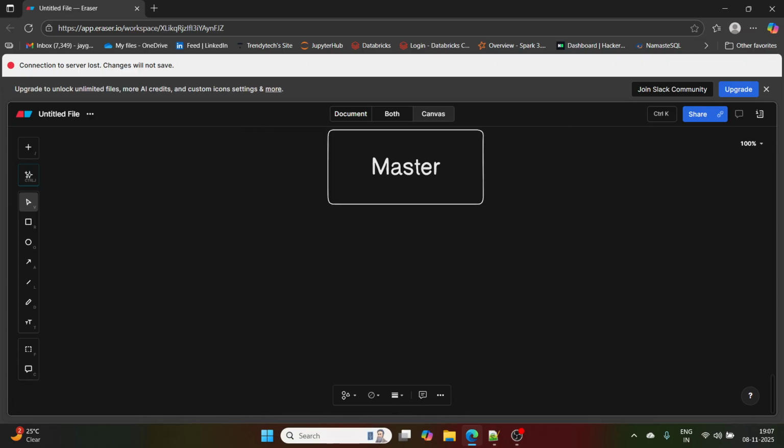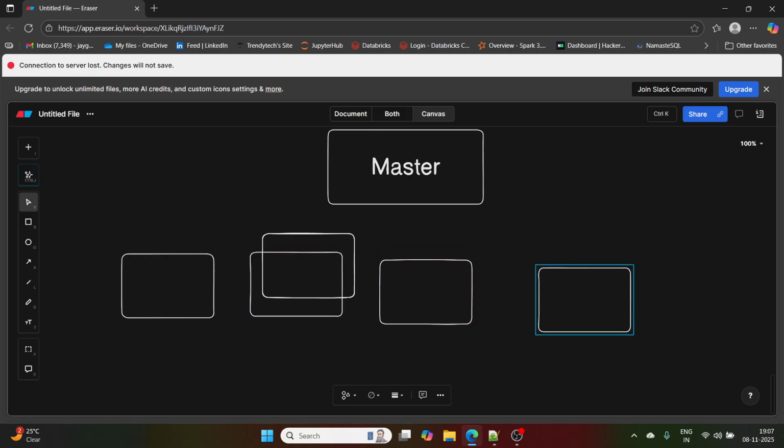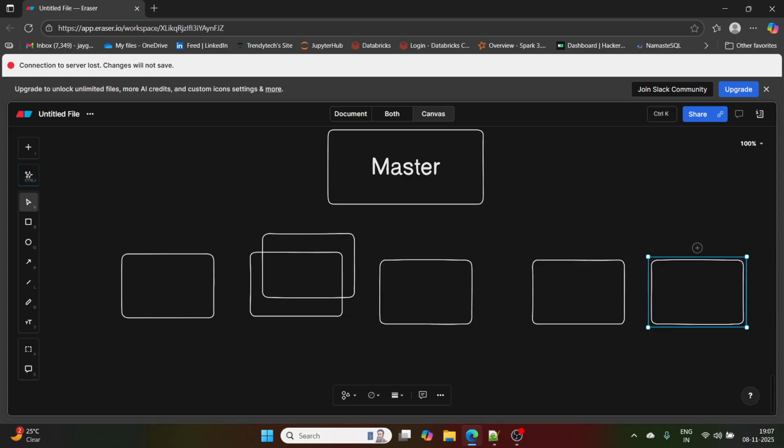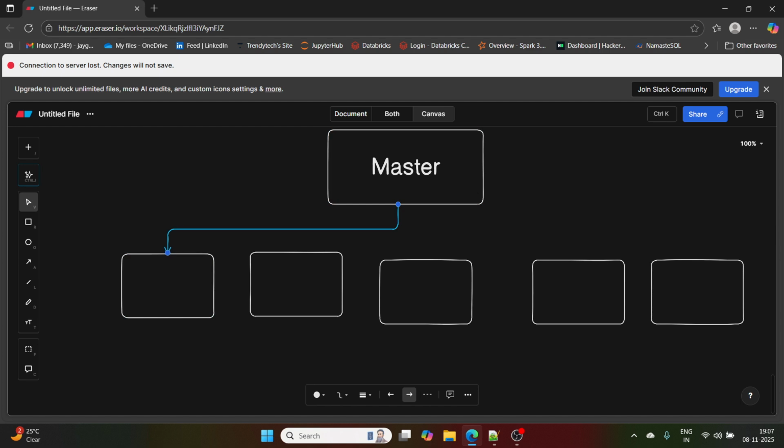Here they call it a master node, and there are worker nodes working under this master. So all the worker nodes will report to this master node.